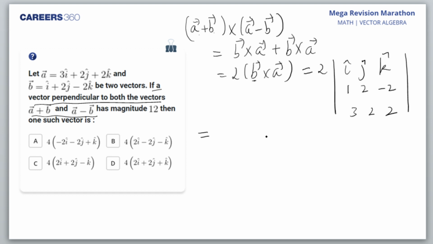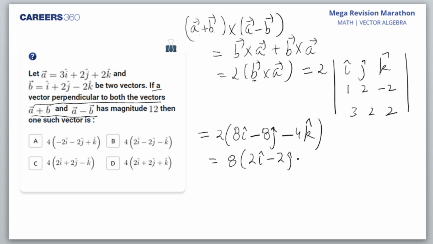And after calculating this determinant, I'll get twice 8 i cap, because today we lost a few minutes when we were down with the system. Okay, so we are fast forwarding a little bit. I hope everybody knows how to solve a determinant. I'll take 4 common, so I'll get 8 times 2i cap minus 2j cap minus k cap. Okay. Now once I get this, I want to find the unit vector out of it.